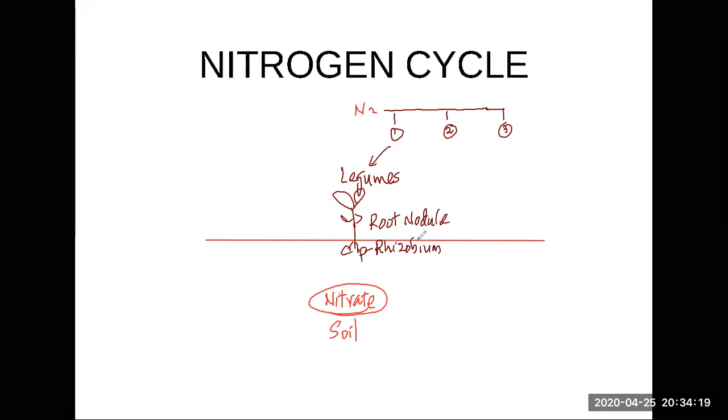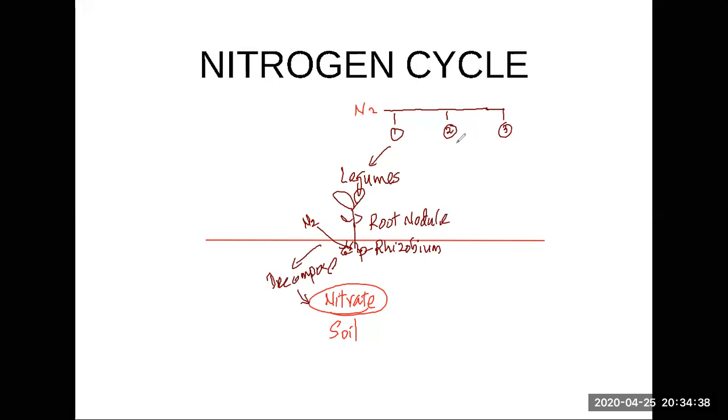And what does it do? This rhizobium will take nitrogen from the air and change it into compounds of nitrogen like protein. And when this plant dies and decomposes, the nitrate will come to the soil.